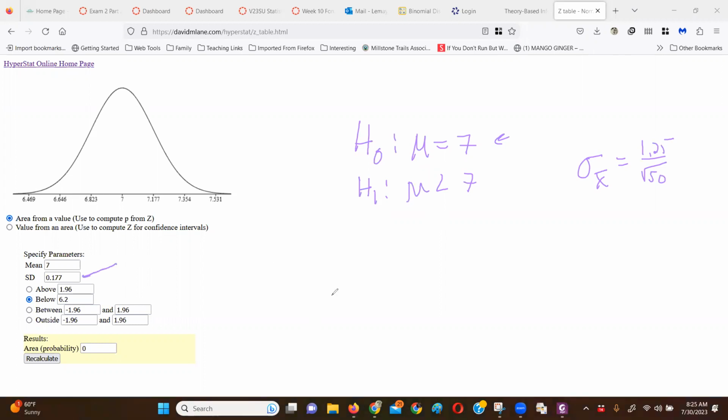Now, what's the test statistic? Well, I guess I do need to calculate it, don't I? Because this normal curve generator is not doing that for me. It's a z-score. I'm going to do 6.2 minus 7 over 0.177.